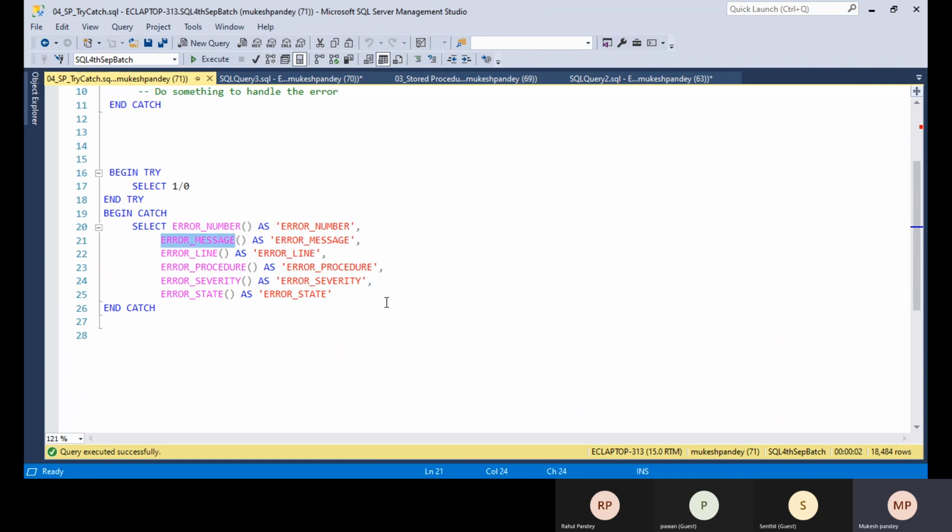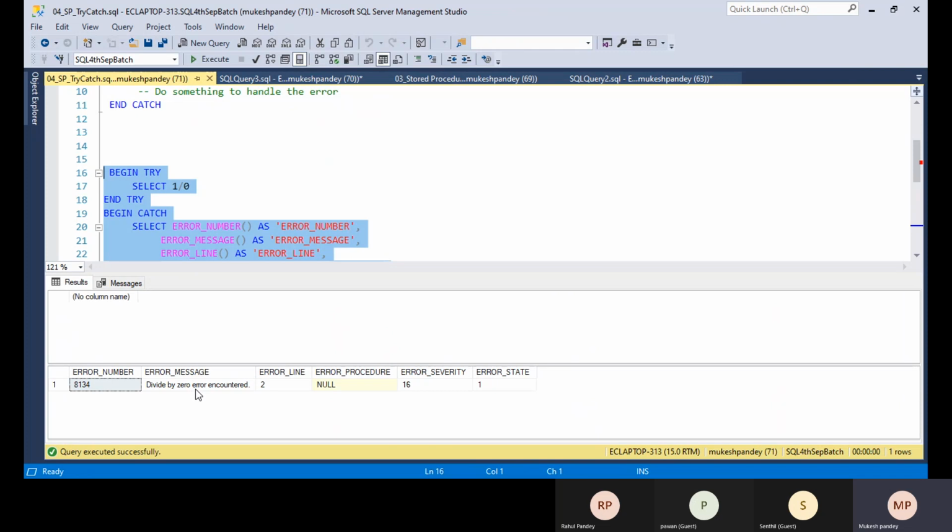Okay, so this region will print the procedure name, and the error severity and error state are predefined by the database only. So if you execute this part of the code, you will get all this information, like this is the error number. If you search on Google by the error number, you will get more detail. And this is the message: divided by 0 in counter.